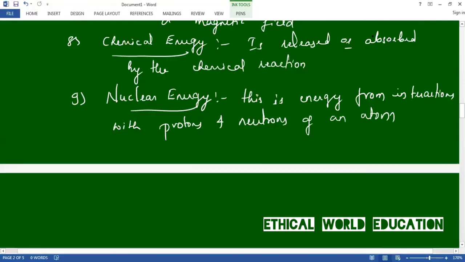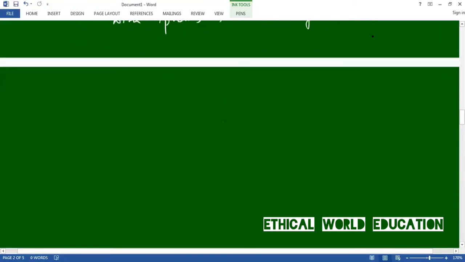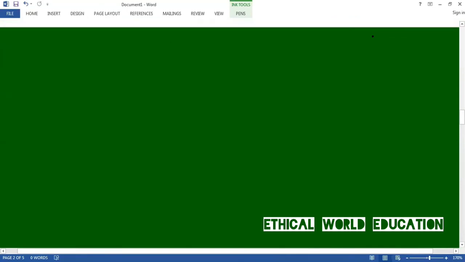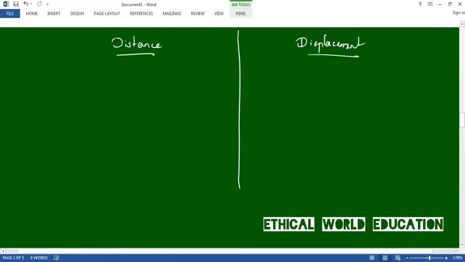Let us discuss distance and displacement. We'll try to understand them by knowing the difference. First one is distance, second one is displacement. Although both words look similar, they have some differences. Let us see the difference between distance and displacement.